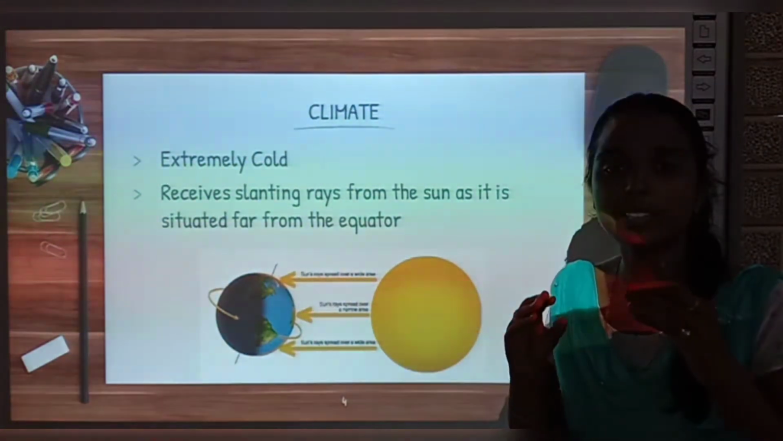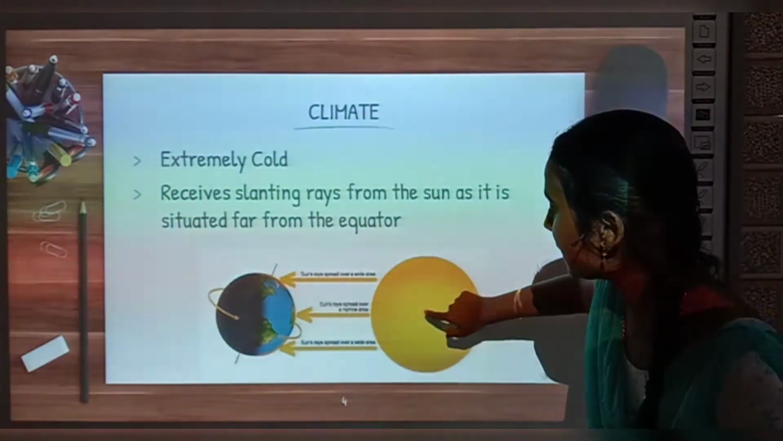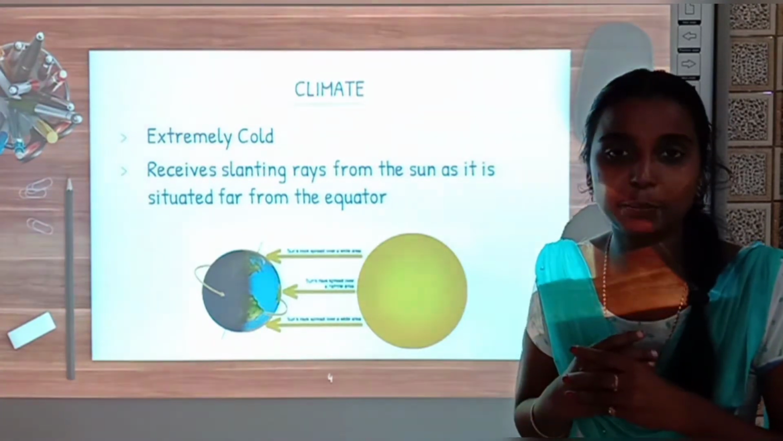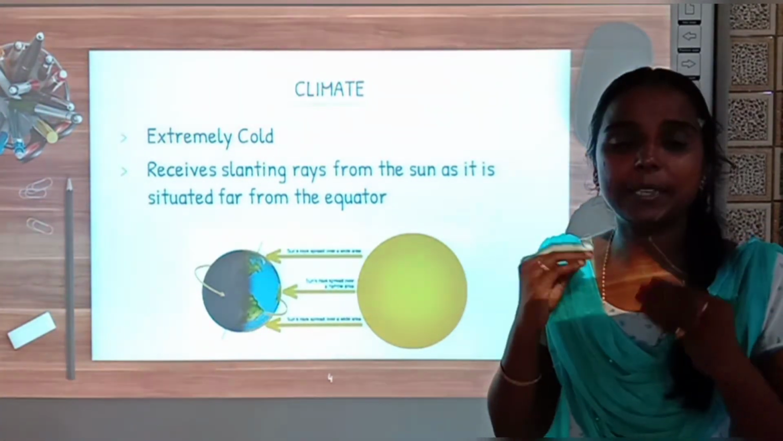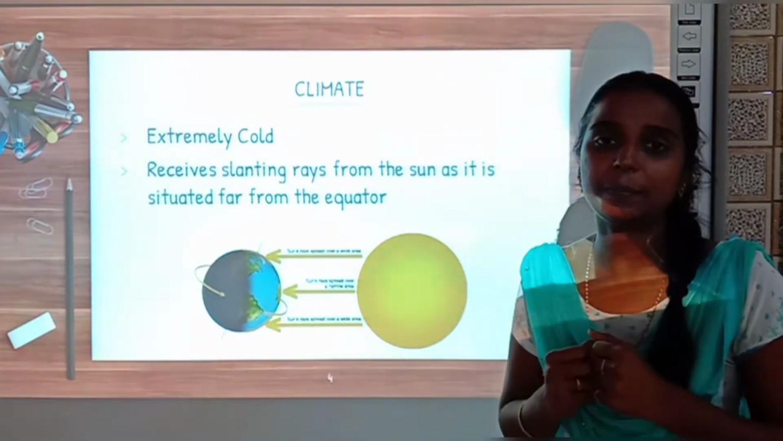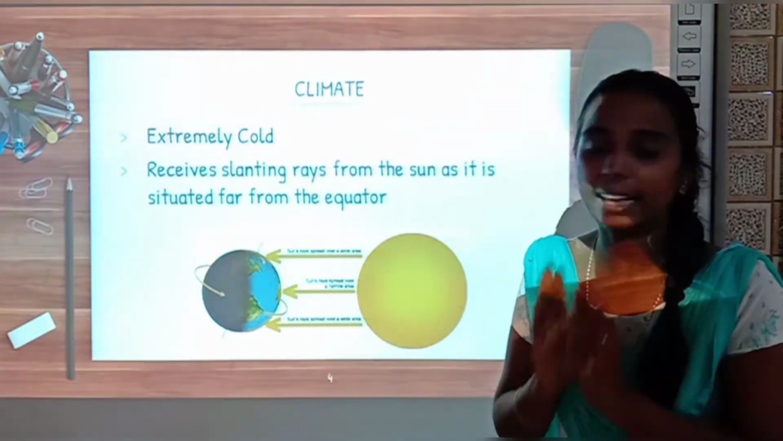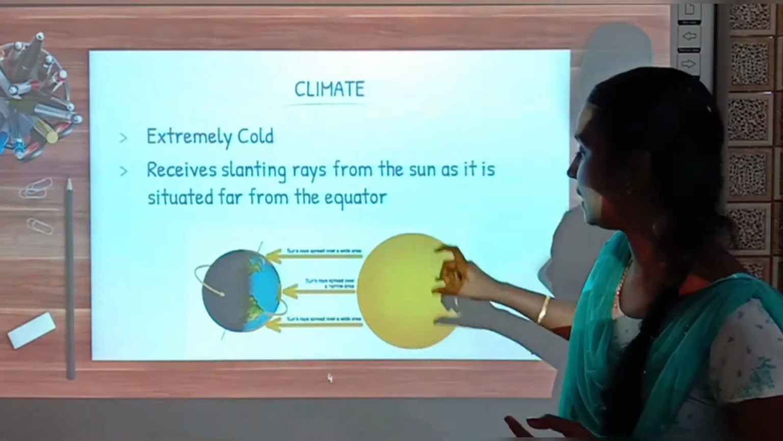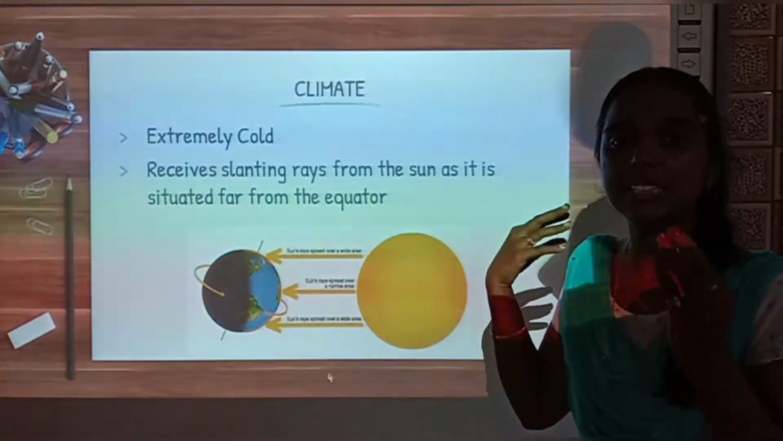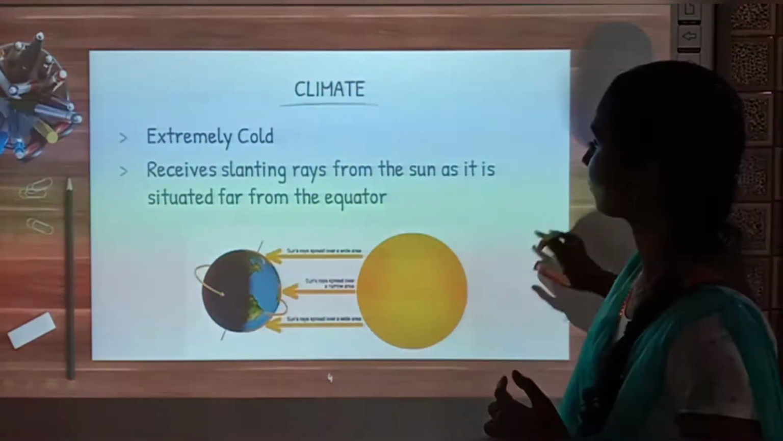We know, right? The frigid zone is located towards the poles. Poles means towards this side, right? The equator is at the center. We have learned in chapter 2, in factors affecting the climate of a place, that if a place is situated far away from the equator, it receives only slanting rays from the sun. That means the places there will be very cold, right? That's what applies here. The frigid zone is very far away from the equator, towards the poles. That's why it is receiving slanting rays. So it is extremely cold, okay?